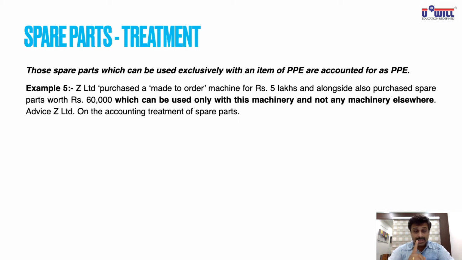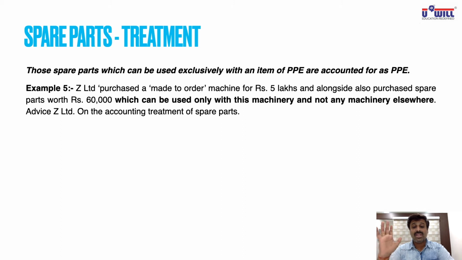Example, Z Limited purchased a made-to-order, tailor-made machine of rupees 5 lakhs, and alongside also purchased a spare part worth rupees 60,000 which can be only used with this machinery and not any machinery elsewhere. Advise Z Limited on the accounting treatment of spare parts. Obviously, you have to add this 60,000 in 5 lakhs, because the spare part is going to be used exclusively with this machinery only. It's not a general spare part.